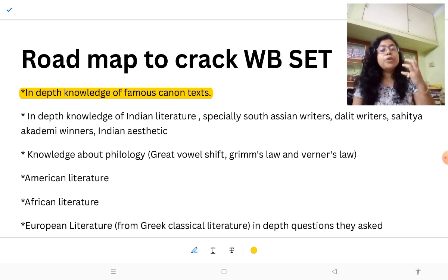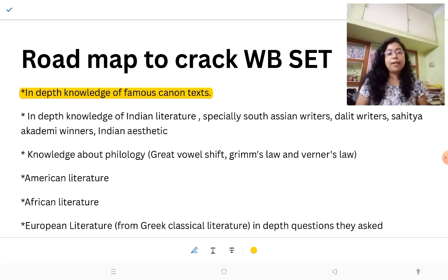So you should focus on the canon text, and you should know the summary as well, and extra information about the text. Sometimes you cannot Google it also. These kinds of things can be hard for the students. So you should know the canon text, because as I noticed, they always focus on the canon text only.